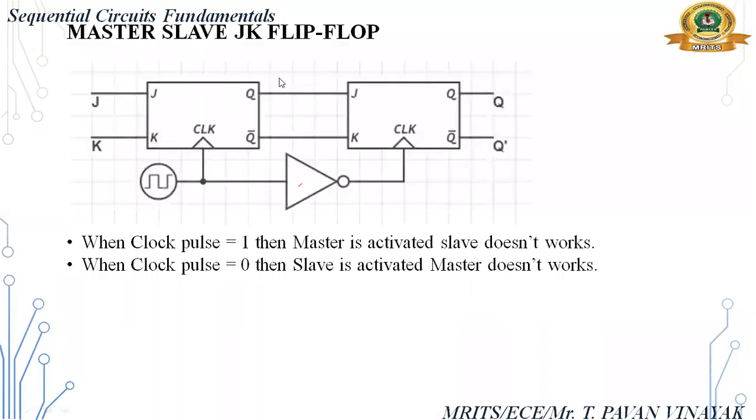Next, JK flip flop. Master slave JK flip flop means here you use JK latch 1 and JK latch 2. Okay. The remaining process is the same. Let us see the timing diagram for the master slave JK flip flop. What happens?